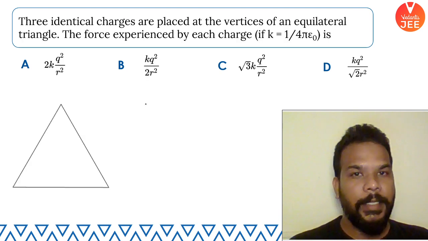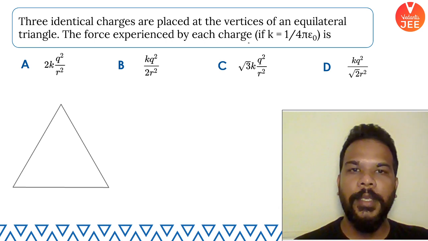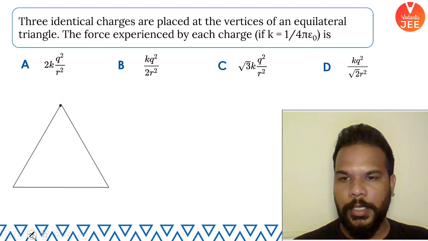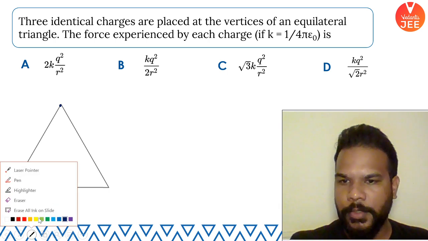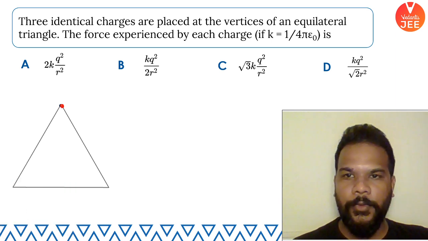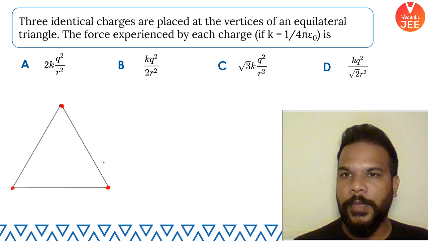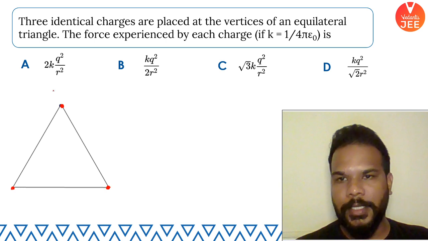Okay guys, next one. Three identical charges are placed at the vertices of an equilateral triangle. The force experienced by each charge, if small k is 1 upon 4 pi epsilon naught, is going to be how much? So say one charge is here, other one is here, and the other one is here. All of them are equal in magnitude, and like charges as well, so that's why they will repel each other. So we want to find out the force which is experienced by each charge.